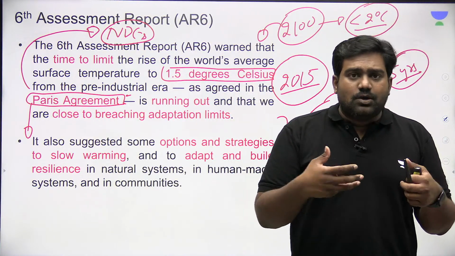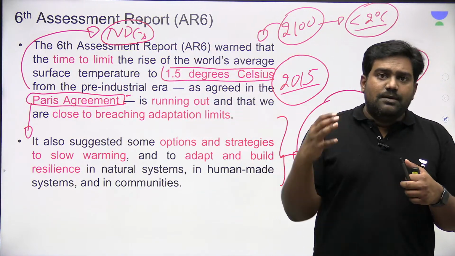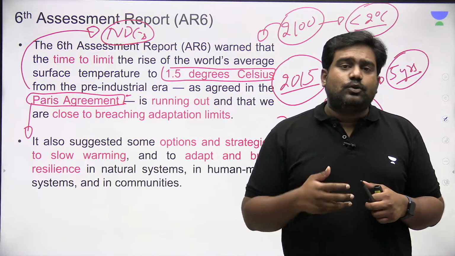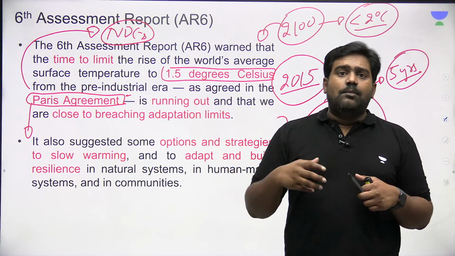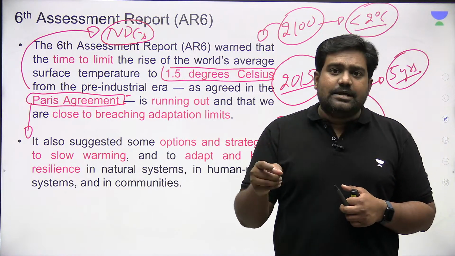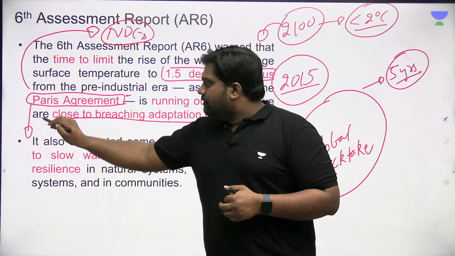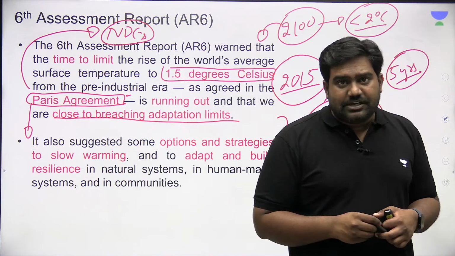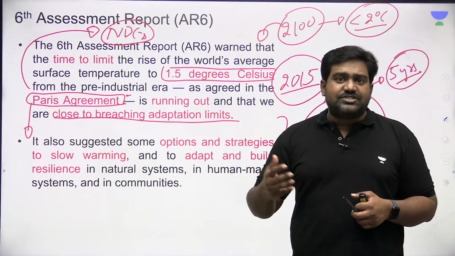So the goal that the world has set for itself is to limit the rise in temperature, to keep it under 2 degrees Celsius by the end of the century, and if possible, a more ambitious target to keep the rise in temperature under 1.5 degrees Celsius. Because beyond this, we are going to witness irreversible climate change. Once we breach this limit, we are going to witness extreme weather events.